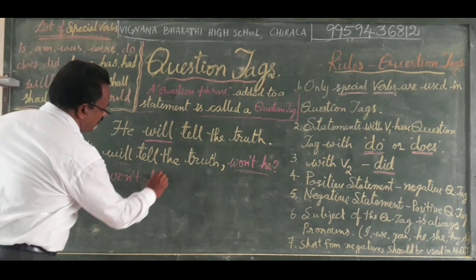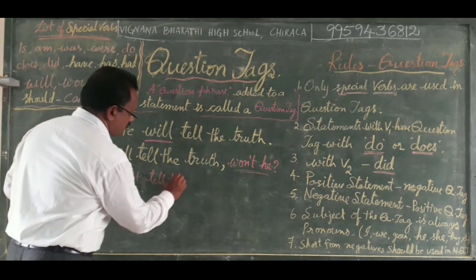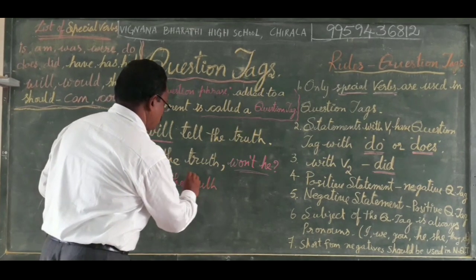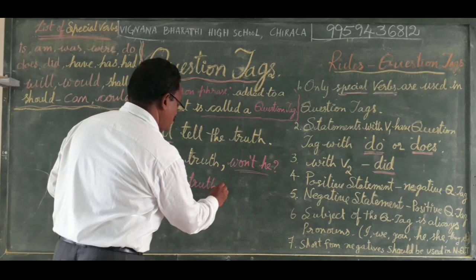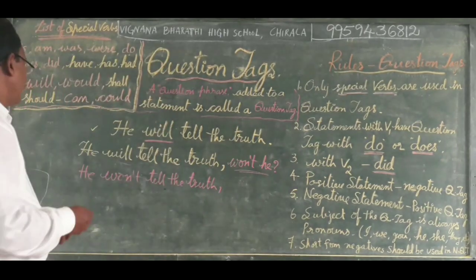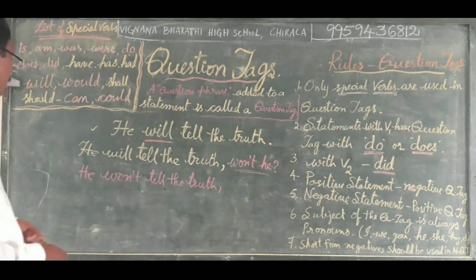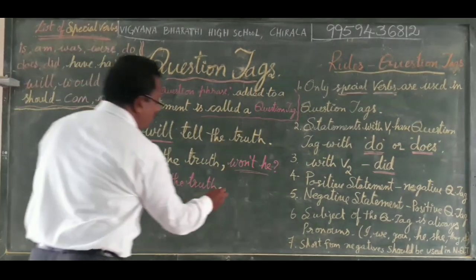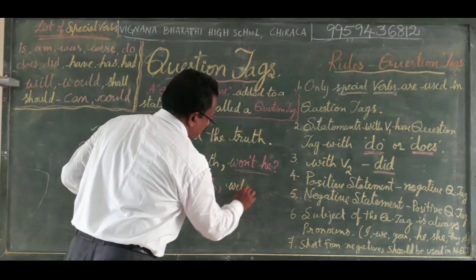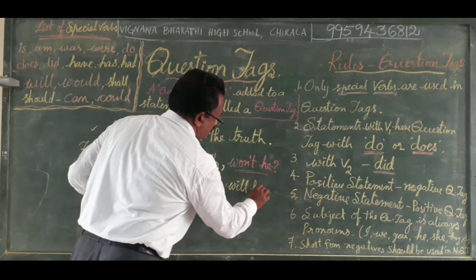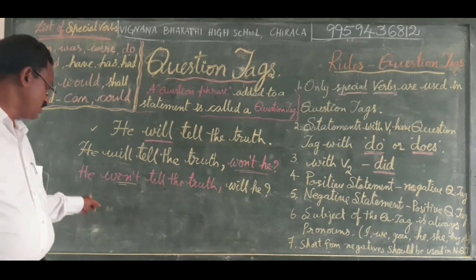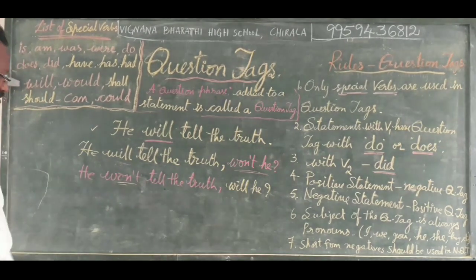He won't tell the truth. Then we write a question tag in positive. Will he? is the question tag added to a negative statement. He won't tell the truth.